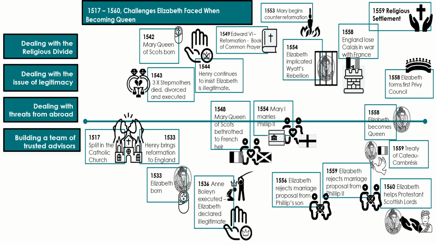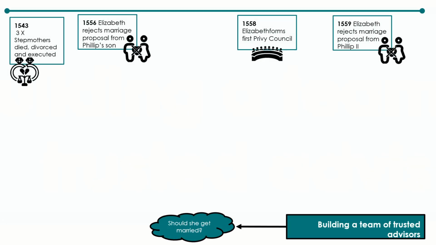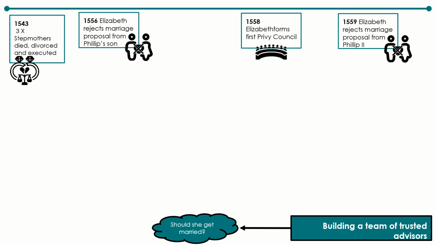The final problem Elizabeth had to deal with was surrounding herself with trusted advisors. This included, of course, the option of getting married. Now, it's important to recognise that Elizabeth in her youth witnessed the execution of her mother on her father's orders, and also the subsequent death, execution and divorce of a further 3 stepmothers.